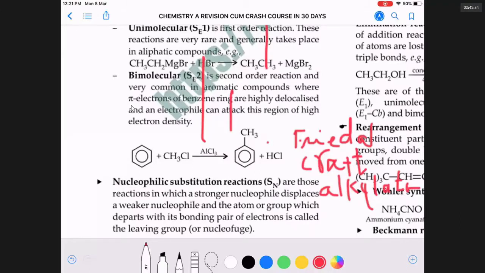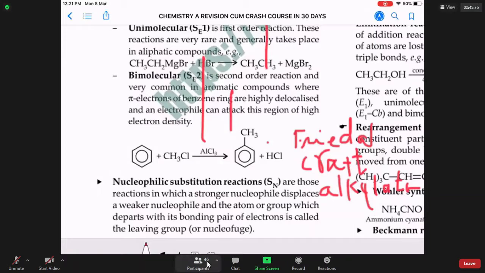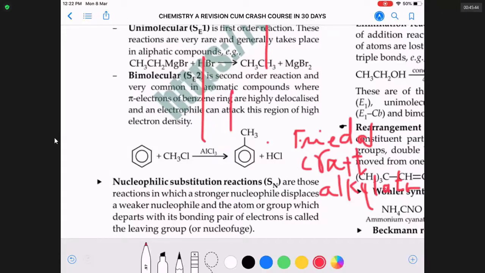Friedel-Crafts alkylation is the name given to this reaction. But I tell you, any reaction of benzene where H plus is replaced by something like NO2, SO3H, Cl, or COCH3, wherever H plus is replaced by anybody, is called electrophilic substitution.